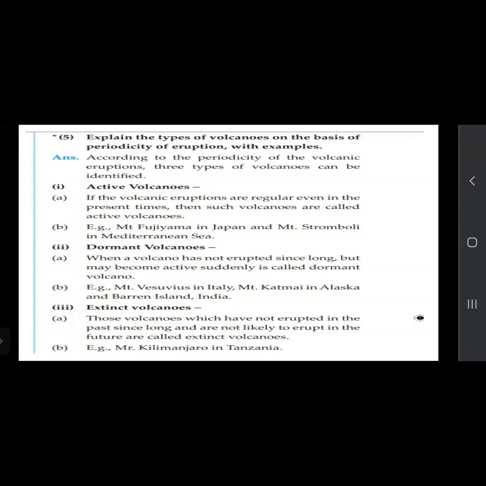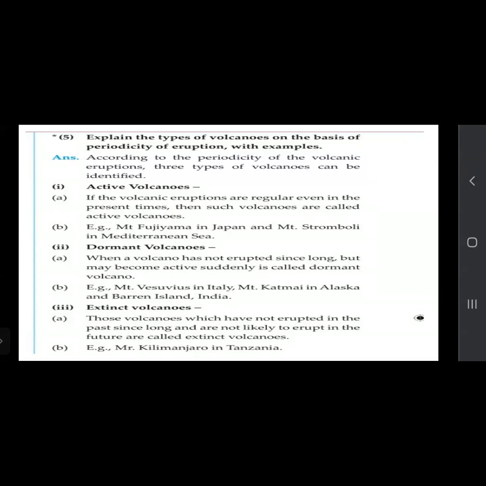First one is active volcano. If the volcanic eruptions are regular, even in the present time, then such volcanoes are called active volcanoes. Examples: Mount Fujiyama in Japan and Mount Stromboli in the Mediterranean Sea. So these are the examples of active volcanoes.